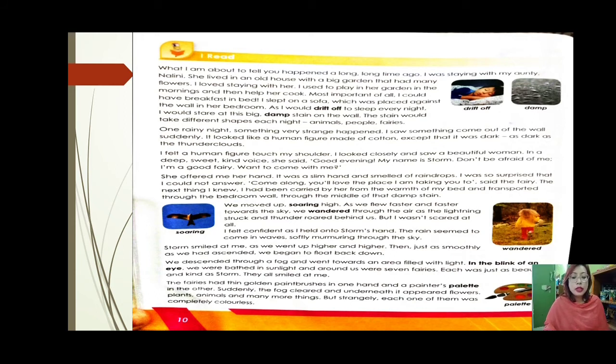The stain would take different shapes each night: animals, people, fairies. So when you observe that stain, what does this boy observe? He saw that the stain would, every night, take different shapes. The shapes of animals, sometimes people, fairies.